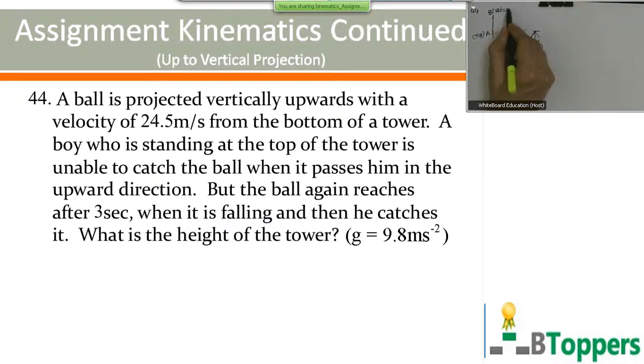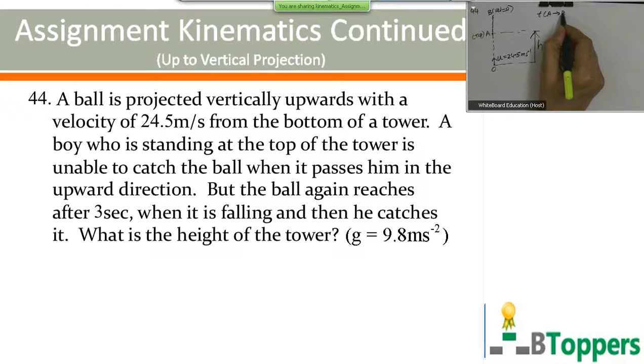Let B be the highest point at which velocity becomes 0. That means the time of motion from A to B and then back to A is 3 seconds. The boy catches the ball at the position A when it returns to the point A after 3 seconds. So the time of motion from A to B and back to A is 3 seconds, or the time of flight for motion above the point A is 3 seconds.